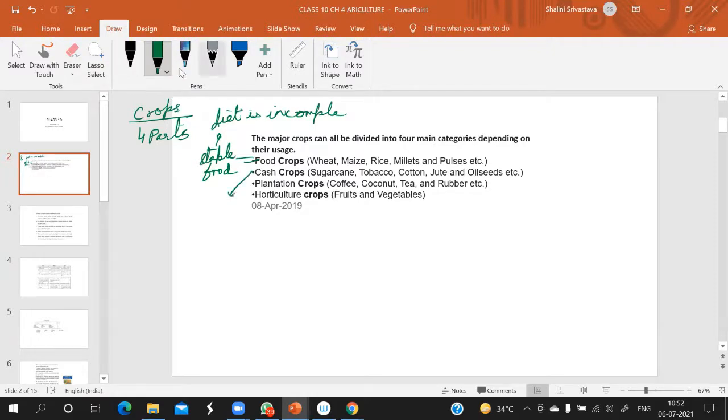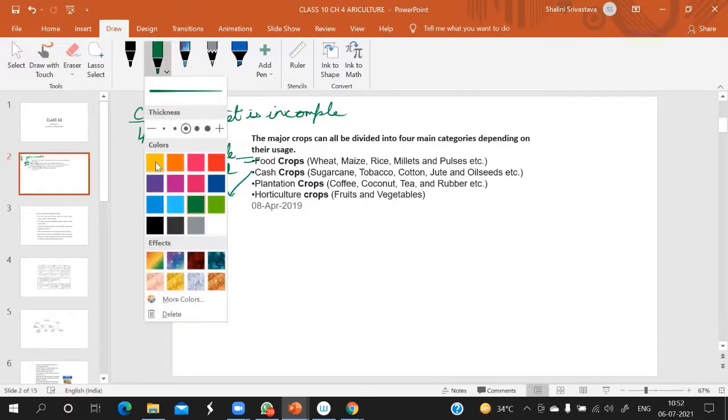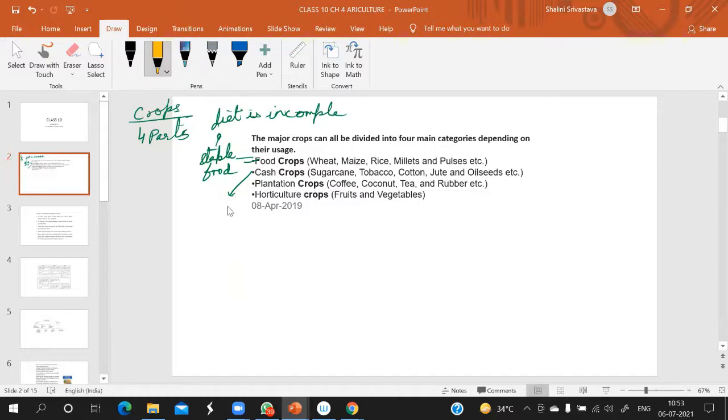Now second is cash crop. So what is cash crop? Cash crop is to be sold out into the market, for selling into the market. Am I clear? That is cash crop, like sugar cane, tobacco, cotton, jute and oil seeds. These all are to be sold out into the market.